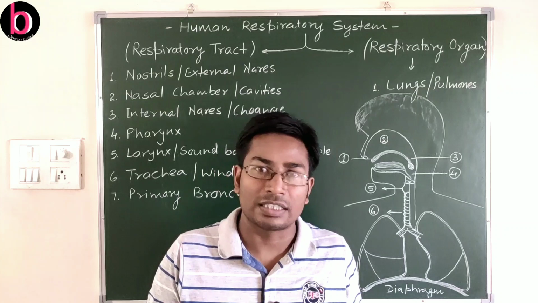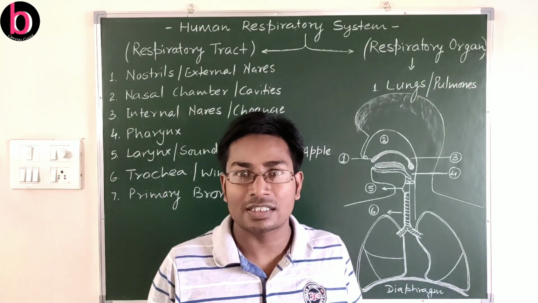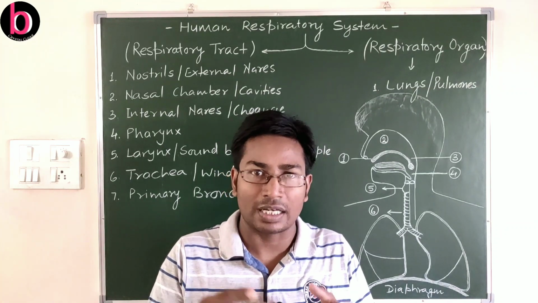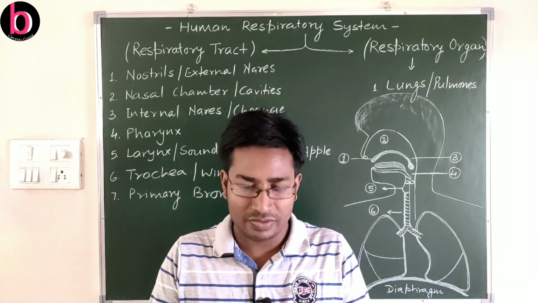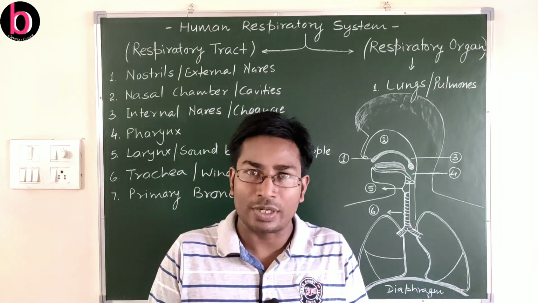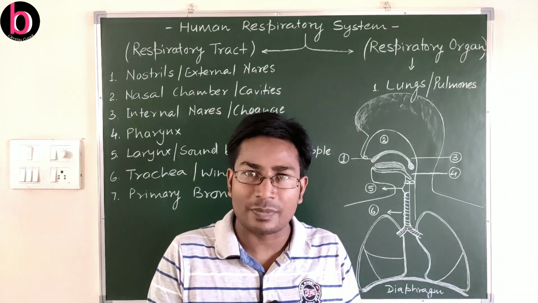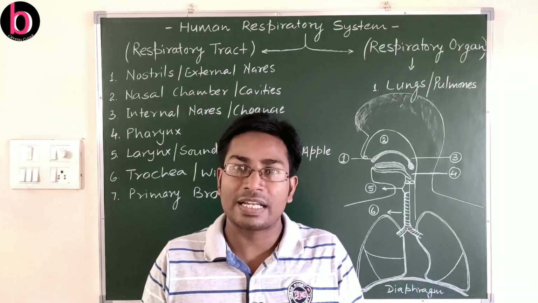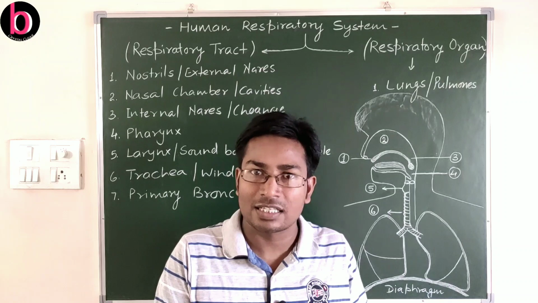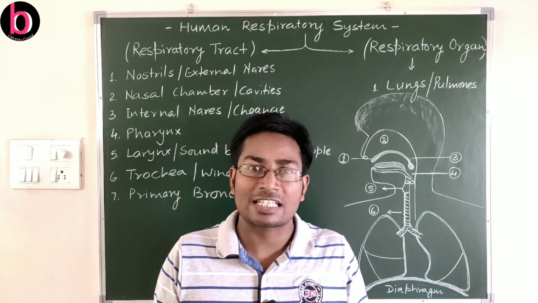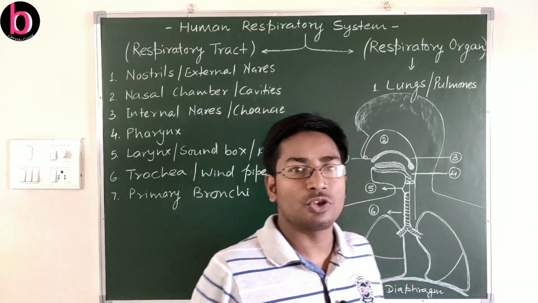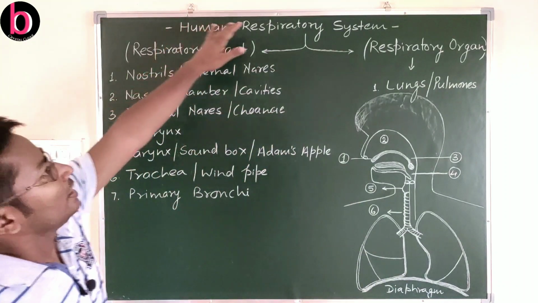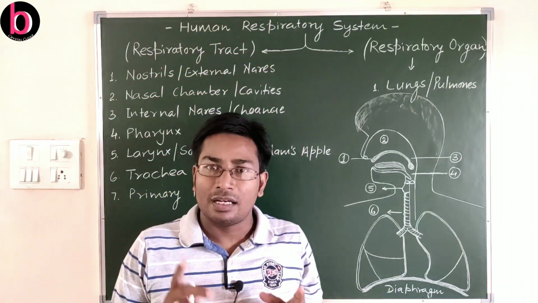Also we discussed the presence of lungs, the presence of gills, and the presence of both. On that basis we discussed cutaneous respiration, that is respiration by skin, branchial respiration, that is respiration by gills, and pulmonary respiration, that is respiration by lungs. So same here in the case of human beings, respiration occurs mainly by lungs.